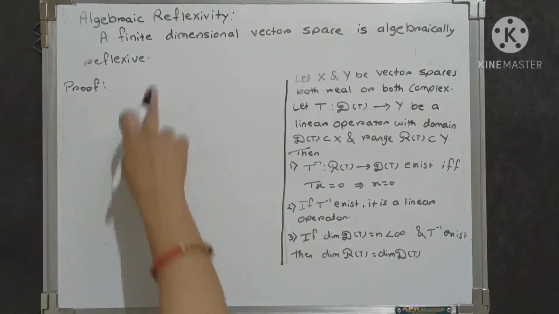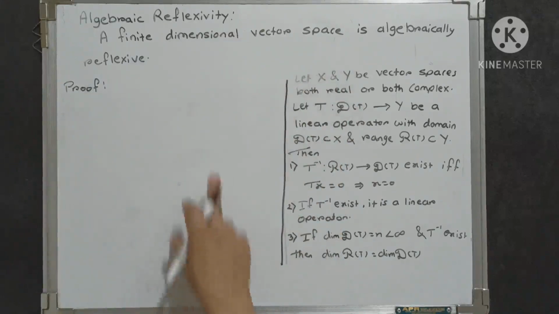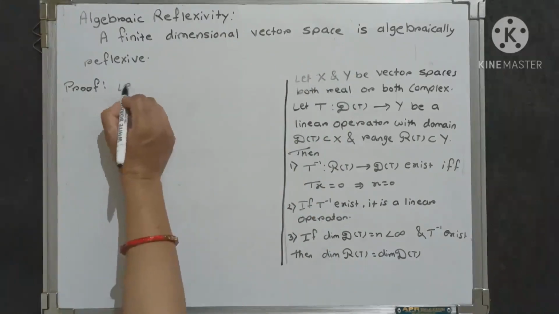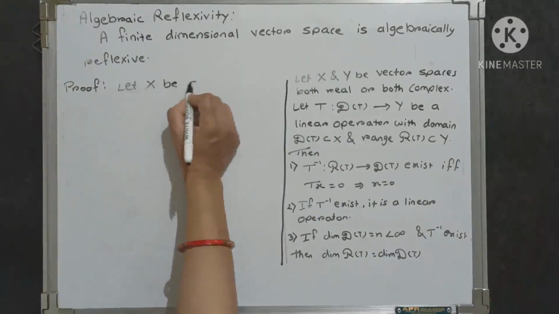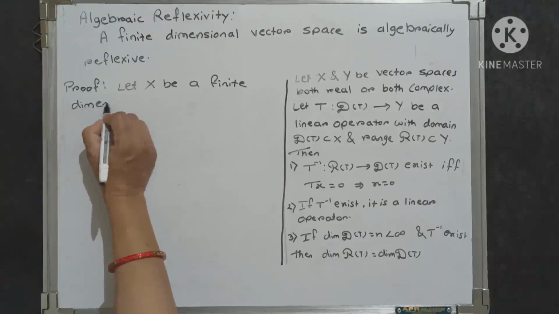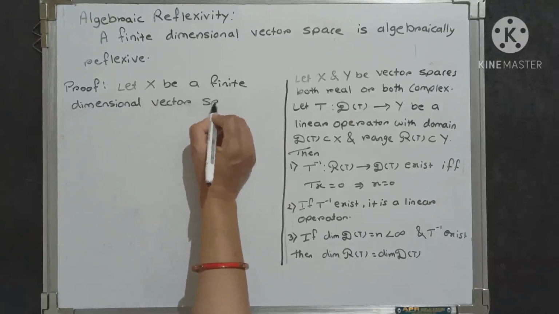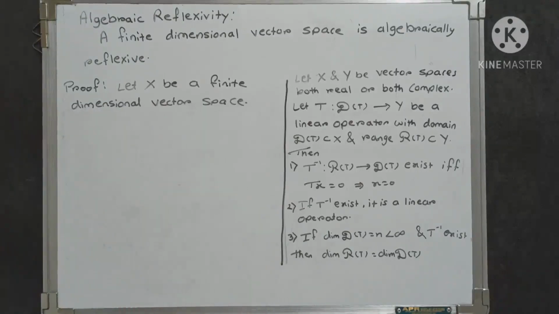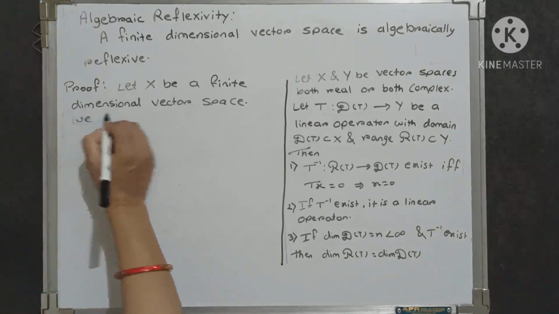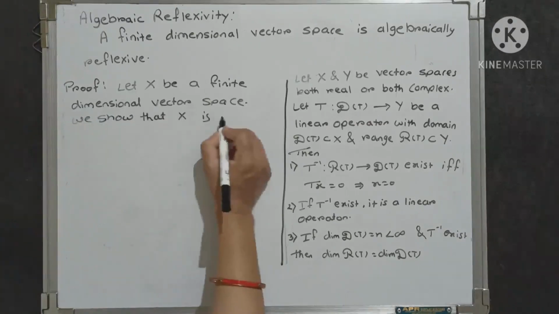Now here to show that a finite dimensional vector space is algebraically reflexive, we start with the finite dimensional vector space. Let capital X be a finite dimensional vector space. As we start with capital X being a finite dimensional vector space, we have to show that it is algebraically reflexive. We show that capital X is algebraically reflexive.